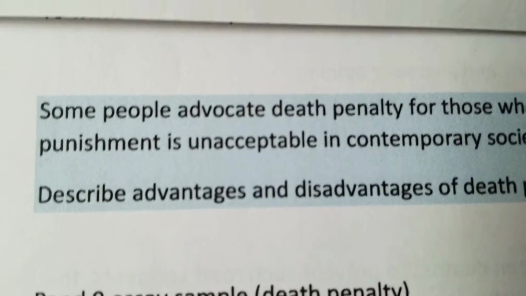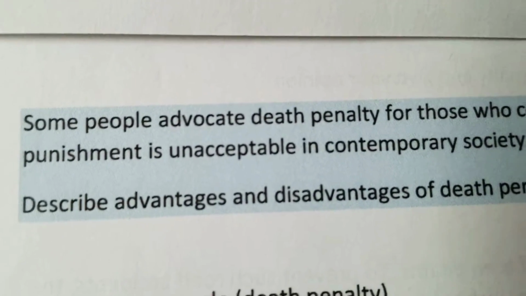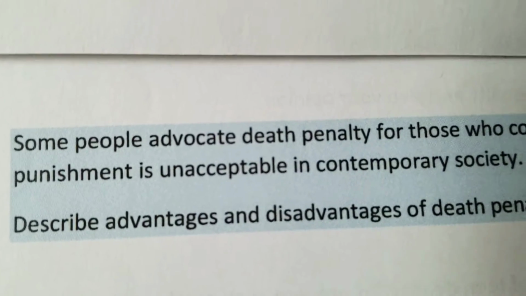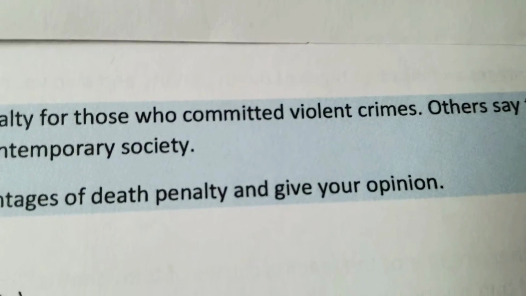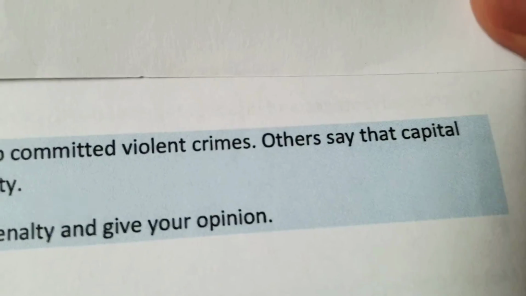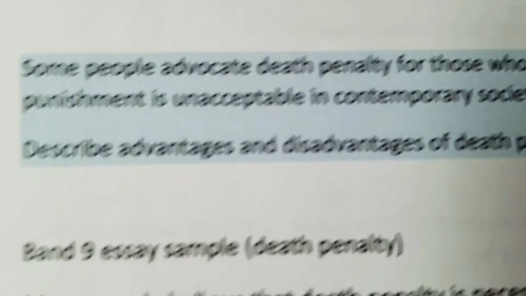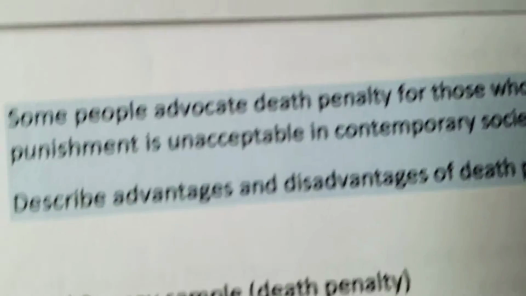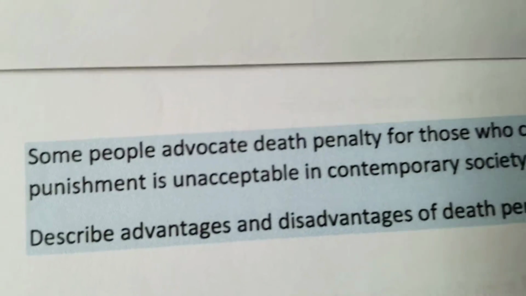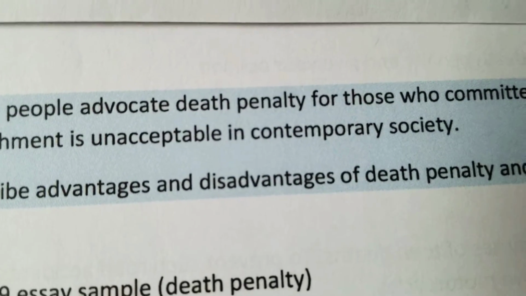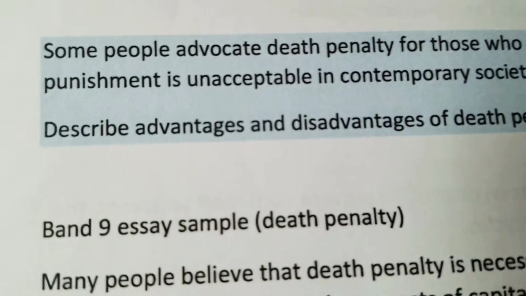Let me read the question one more time. Some people advocate death penalty for those who committed violent crimes. Others say that capital punishment, which is the same thing, it's death penalty only, is unacceptable in modern society.